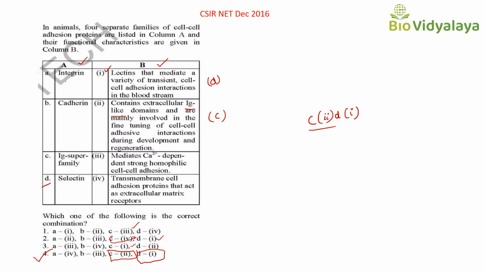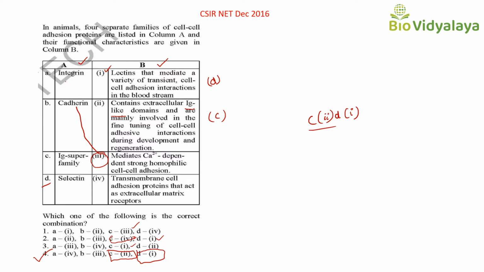Match the following questions. Here we can see the third one. Mediates calcium dependent strong homophilic cell adhesion. Which one is calcium dependent? Cadherin. Selectin is also calcium dependent, but we already matched that with 1. And next is 4.